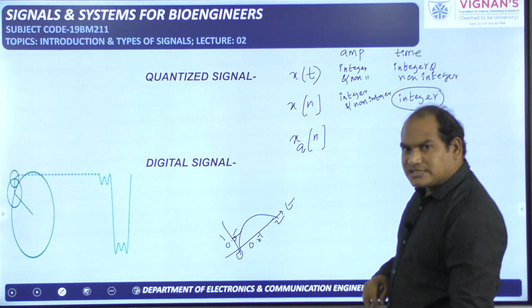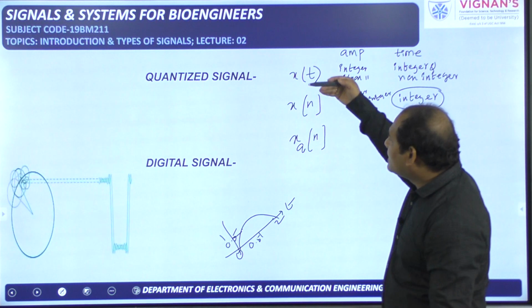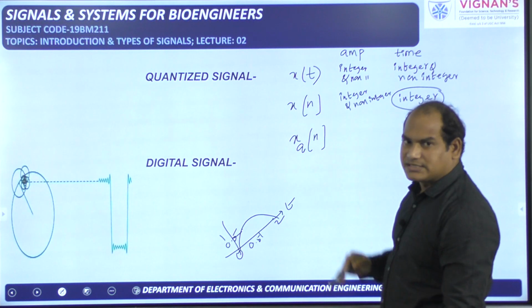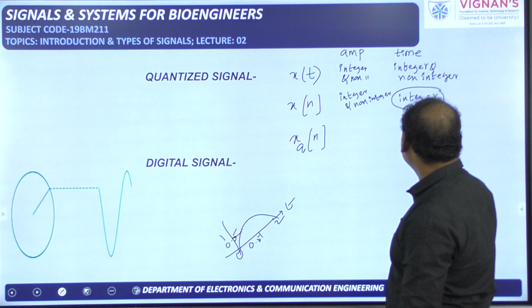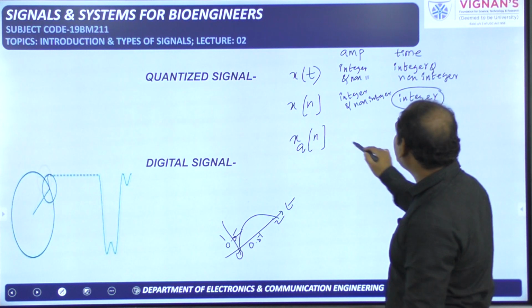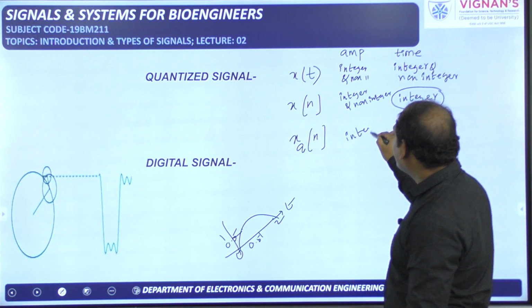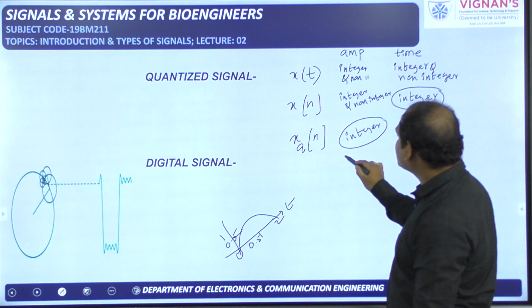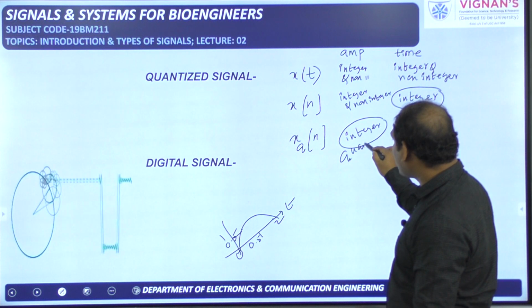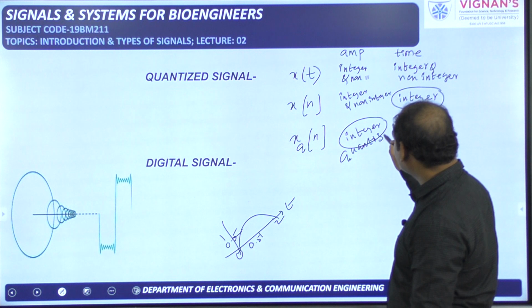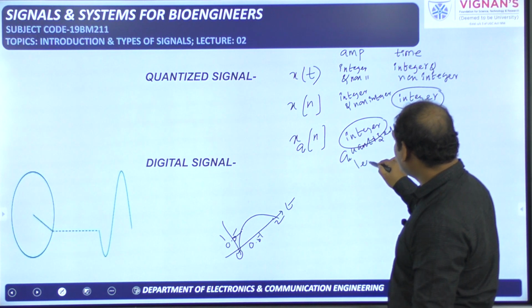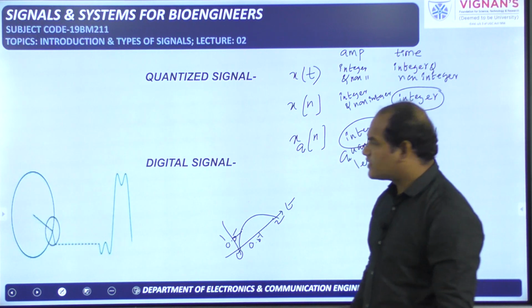In case of quantized signal, from the discrete time signal only we will get the quantized signal. So time is integer. Here amplitude is also integer. Here we can say amplitude is integer or quantized value or quantized level. Any one of the quantized levels will be there. All these things will be understood afterwards.